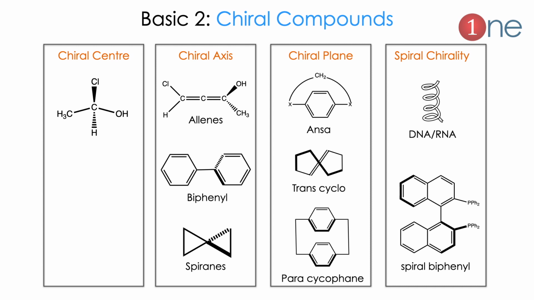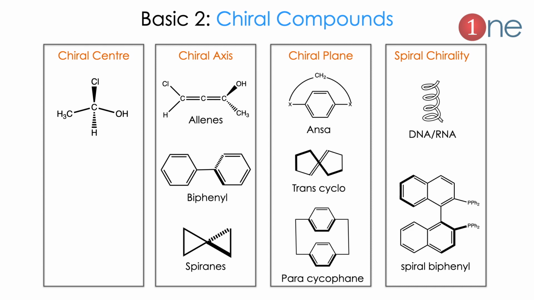Next type will be chiral plane. Chiral plane means one side of the compound cannot be reflected perfectly in the other side of the compound. So, chirality arises from the plane. Normally, plane chirality comes from ansa compounds. Ansa compound means a bridged system in the phenyl compounds. The next one will be trans-cyclooctane compounds. What really happens here is both rings are twisted accordingly to create a plane.